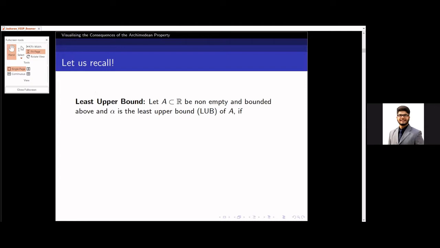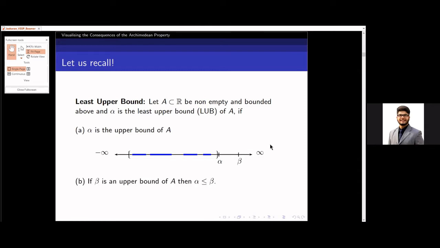So alpha is said to be the least upper bound of A if, number one, it is an upper bound of A, which is quite obvious. If alpha is not an upper bound of A, how can we talk about it being the least upper bound, right? Now, I consider beta to be another upper bound of A, since upper bounds are not unique. Then beta is at least alpha.